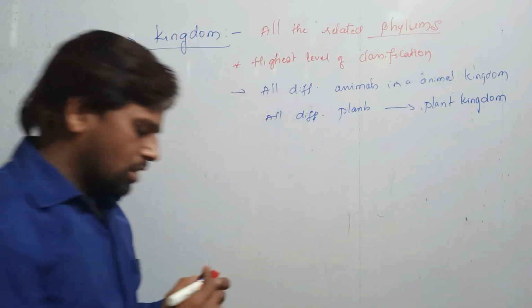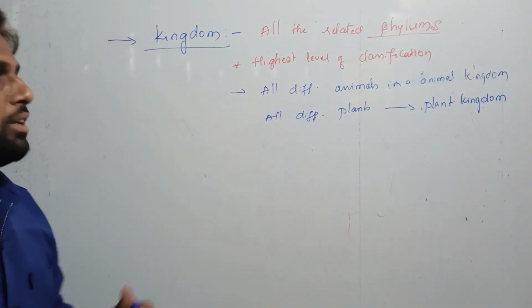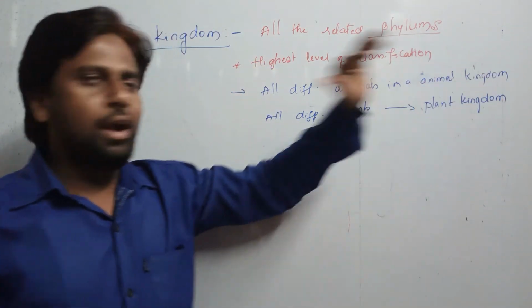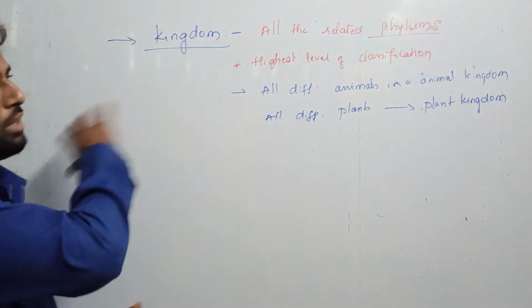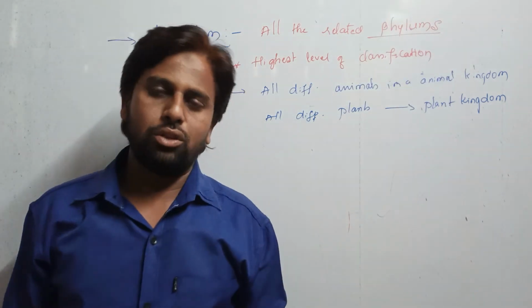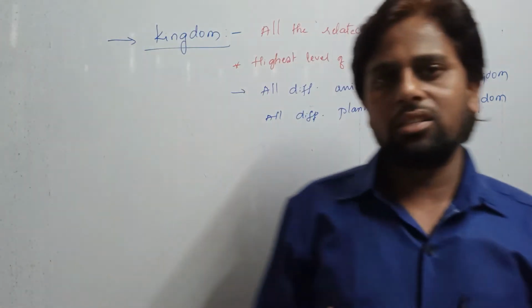So students, it is one of the highest levels of classification, which considers all the plants in the plant kingdom and all the animals in the animal kingdom. This is what we have discussed till now about all levels of classification.